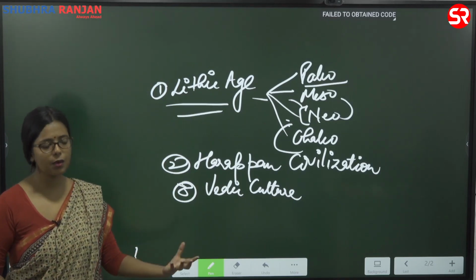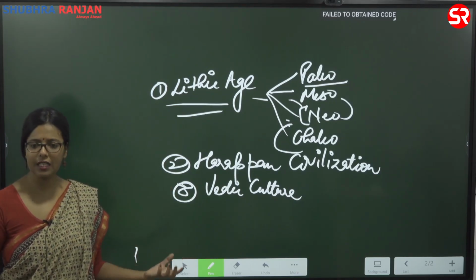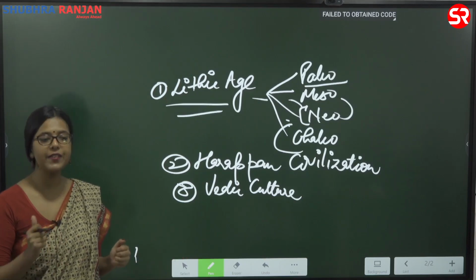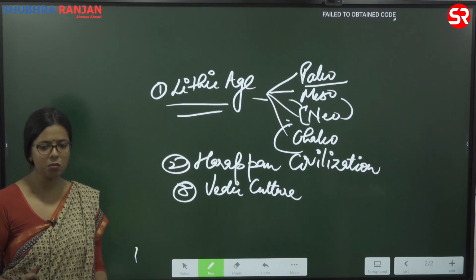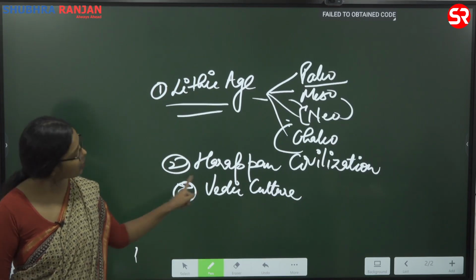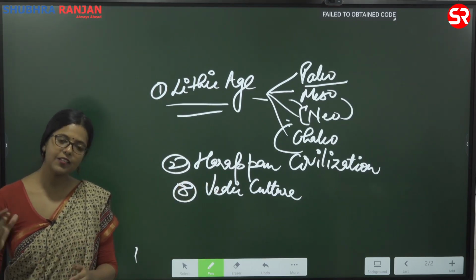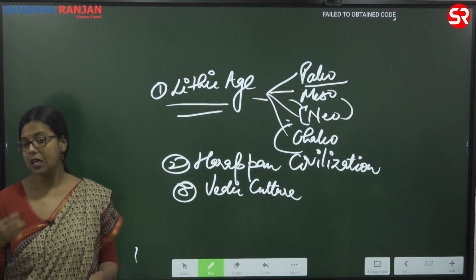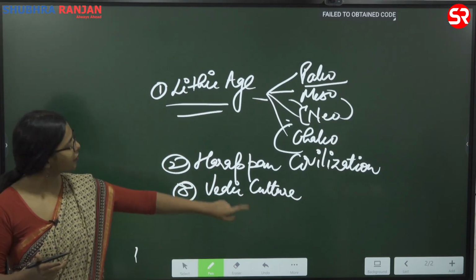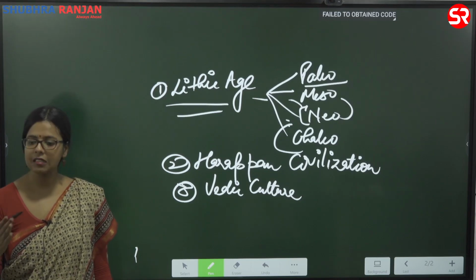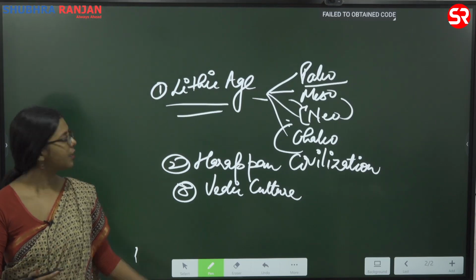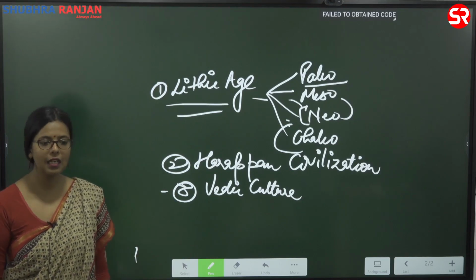When we talk about the homeland of Aryans, the issue is very much debated. Largely we agree that they came from Central Asian land. Okay, so when they are coming, their lifestyle is completely different. So we will study how they are different from Harappans. What are the kind of changes that are coming in the lifestyle of humans at this particular time?